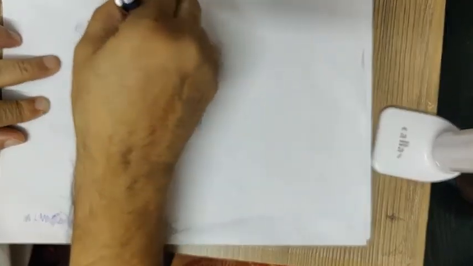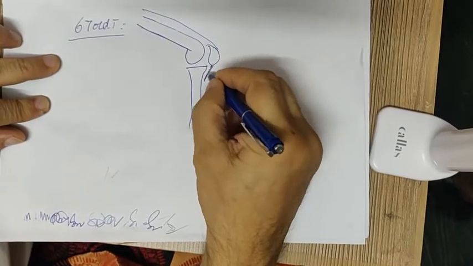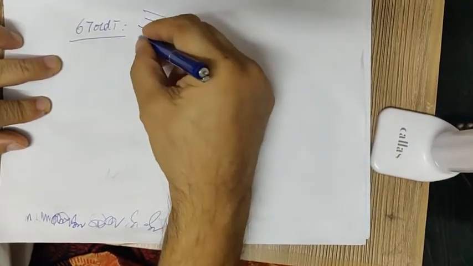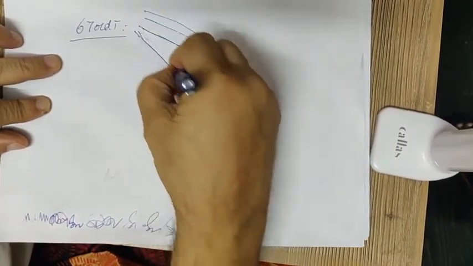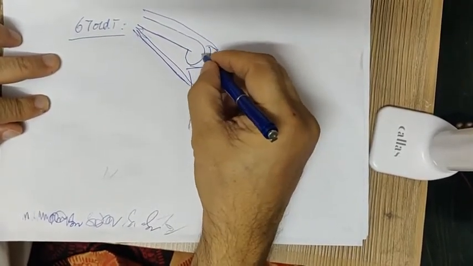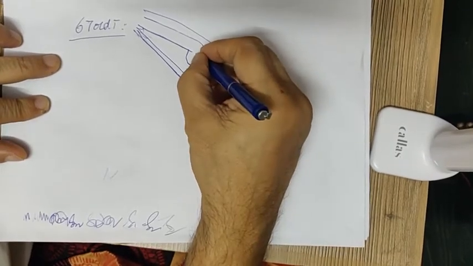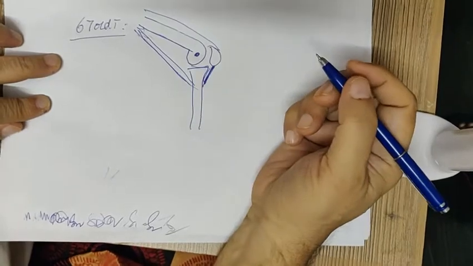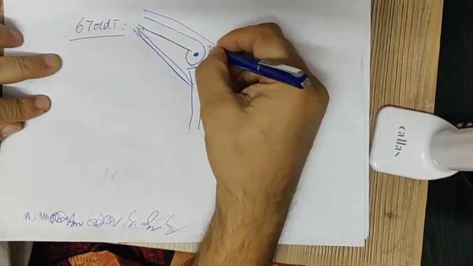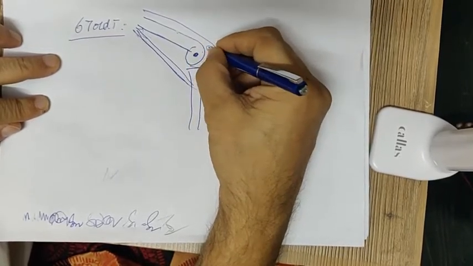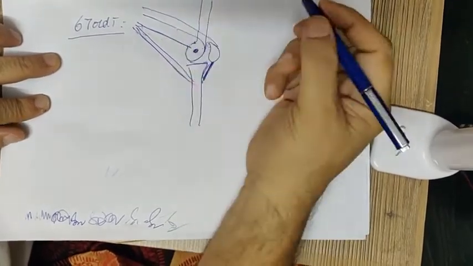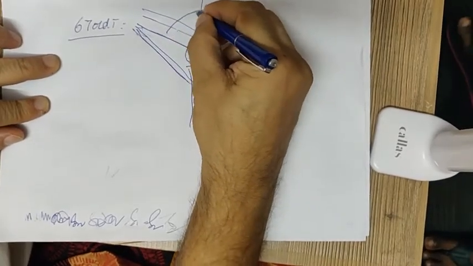Here you have a muscle which is called the quadriceps, and it is inserted onto the tibia by the ligamentum patelli. And on the back side you have the hamstrings. The tibia is the socket, the femur is the ball, and the axis of movement always passes through the center of the ball. Now if you stand up, then this position becomes this. So from this position, the femur moves to this position.